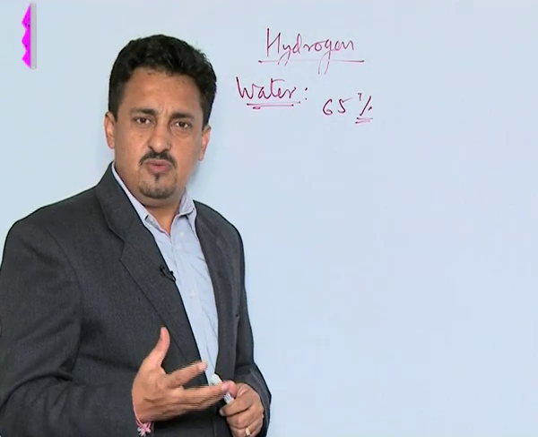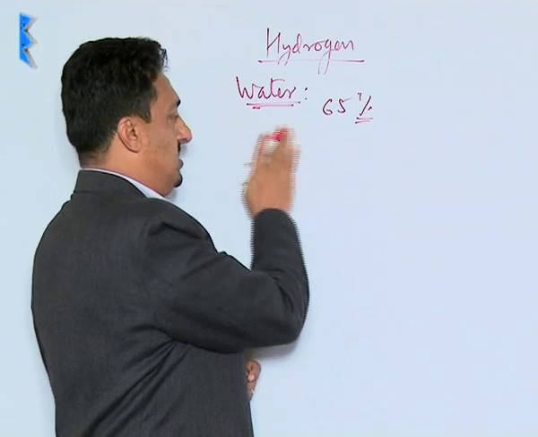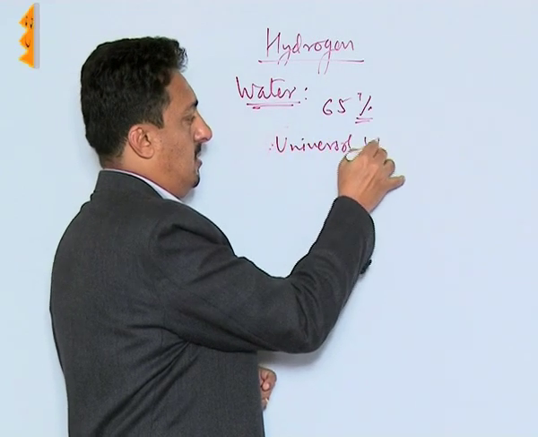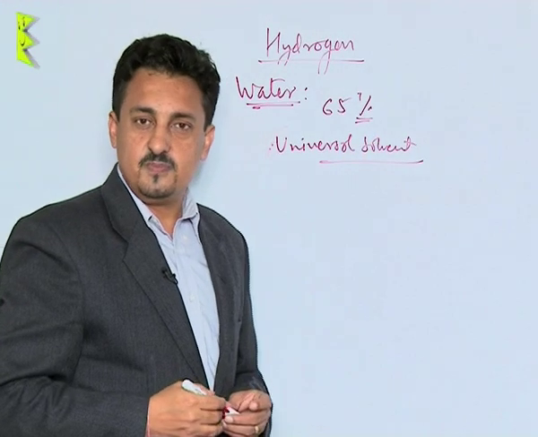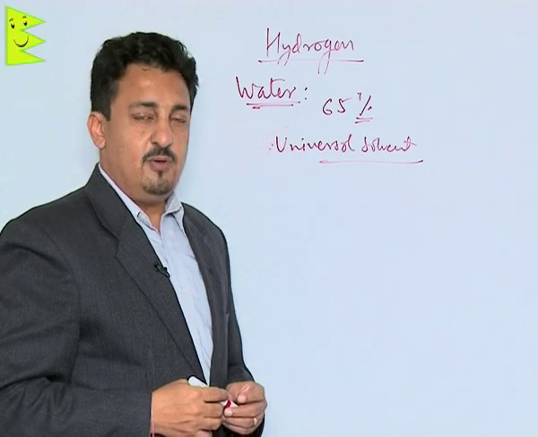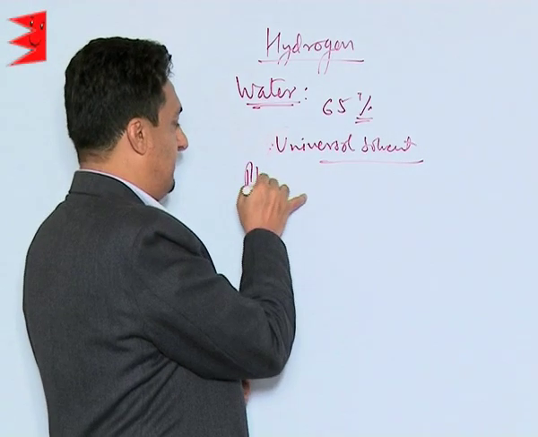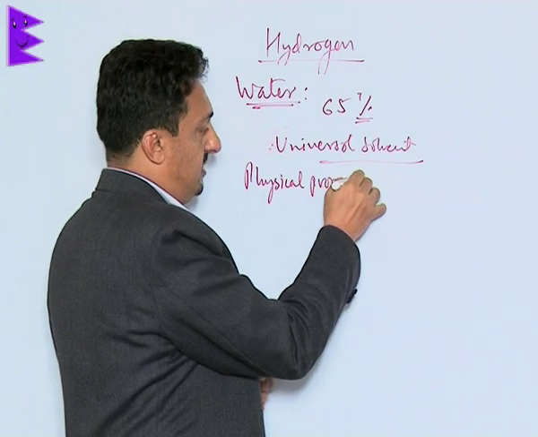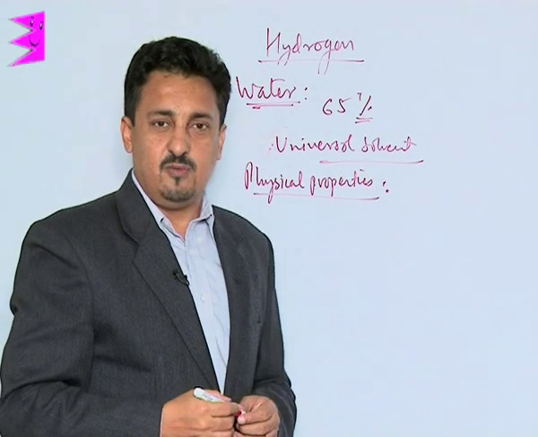It's a very crucial, very important compound, and we know that we call it universal solvent, because almost everything gets dissolved in water. Now, before moving to any of its other things, first let us understand its physical properties. I think everybody knows about the physical properties of water.